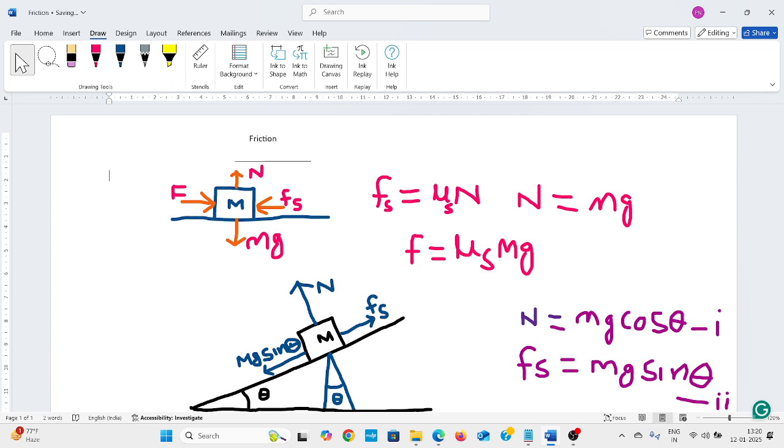When an external force is not applied, the body cannot move. When we apply the external force, the body will move in the direction of the force. But another force will work in the opposite direction of the moving body, that is called frictional force. Frictional force will work in the opposite direction of the motion of a body.